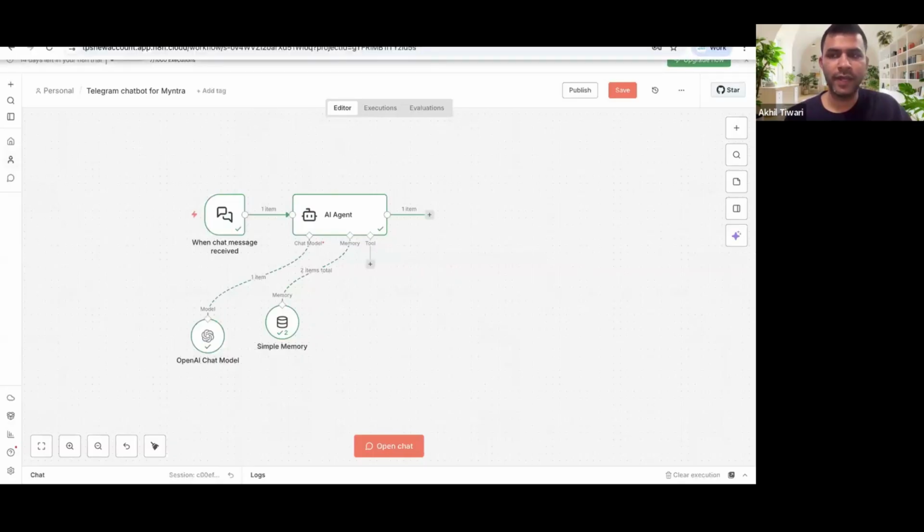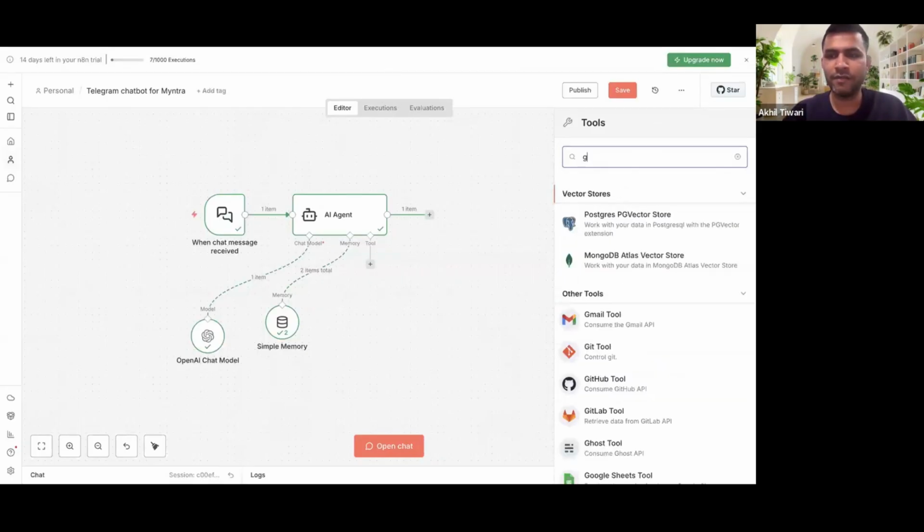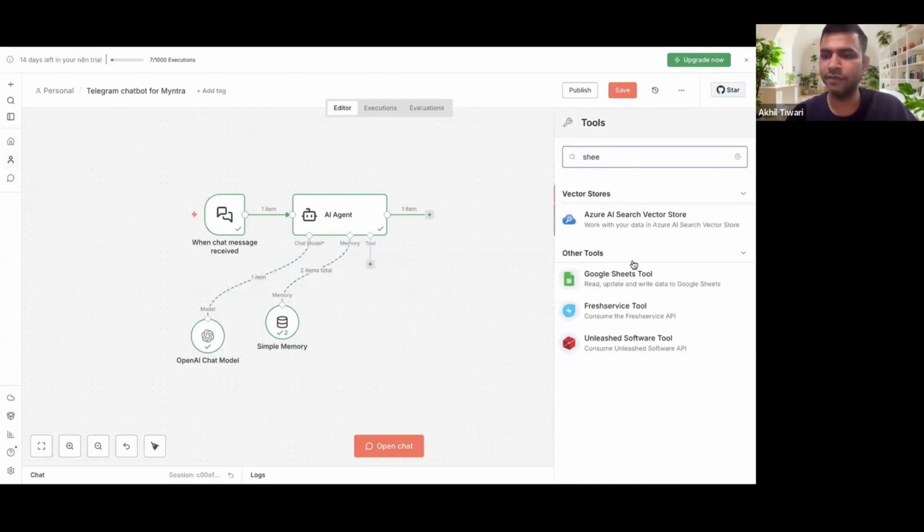All right. Now the next step is connecting the information that we already have. And since you have seen, we have that information in a Google Sheet, right? So what we need is to connect this AI agent with Google Sheets, because this is where my information is. If my information had been on some server, I would have used this HTTP request tool to hit an API and get that information, right? So right now we know that we have the information in Google Sheets.